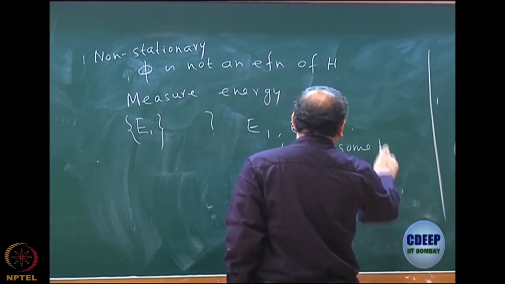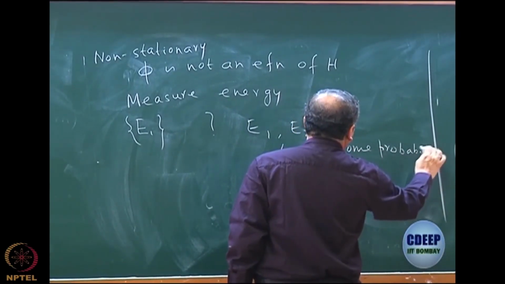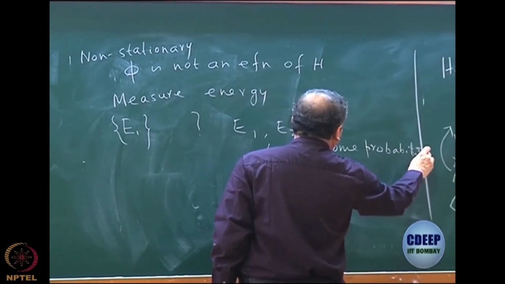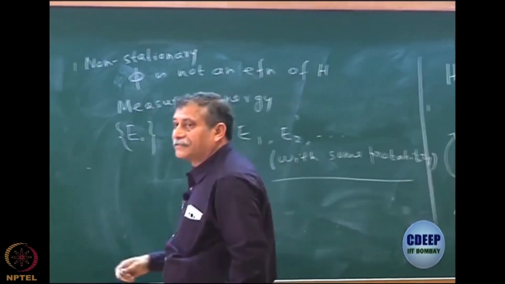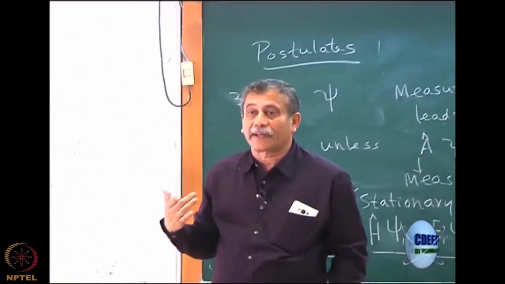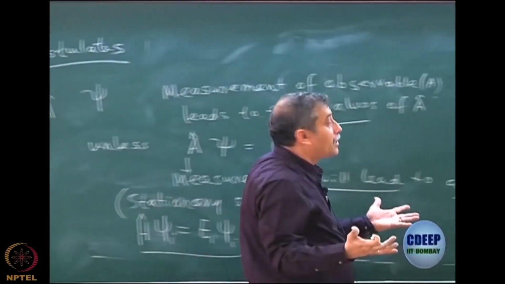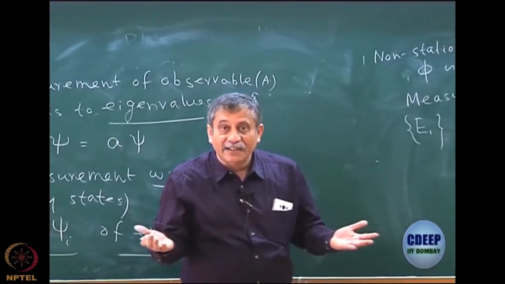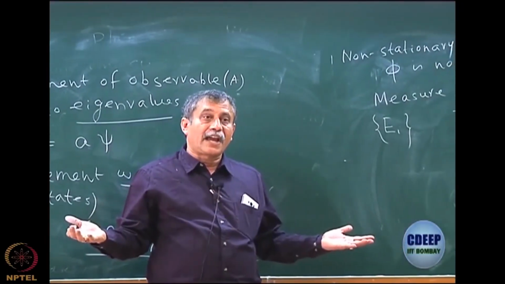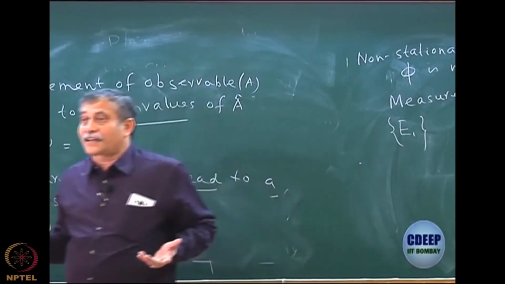Now note that these non-stationary states evoked a serious concern in quantum mechanics, where Einstein had serious disagreement. It says that I have a state which is not an eigenfunction of the Hamiltonian, but so what? I make a measurement of energy, and I don't know which value I am going to get. That will never happen in classical mechanics.